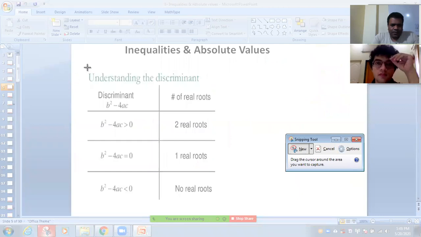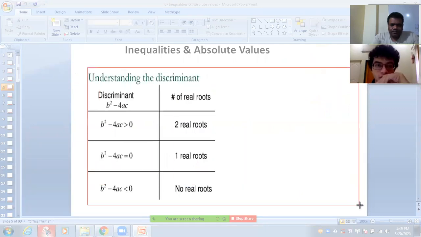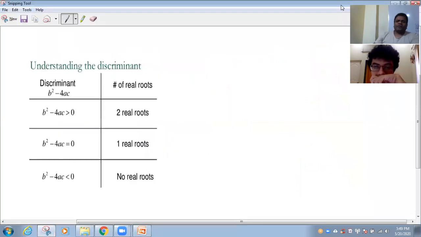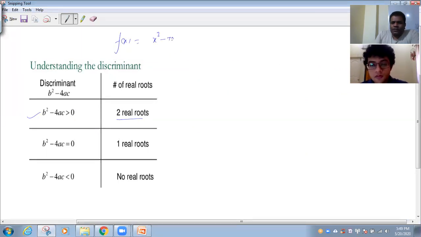Here I'm saying if the discriminant is positive, 2 real roots, it means the graph of the parabola is going to cut the x-axis at 2 points. If you remember the previous example, x square minus 7x plus 12, when I equated it to 0, we got x equal to 3 and x equal to 4.